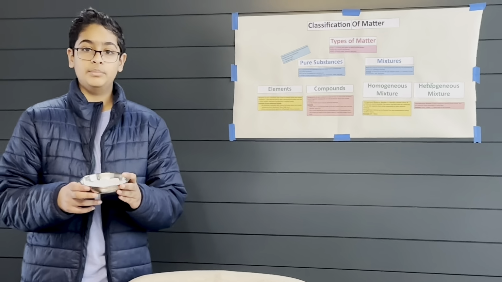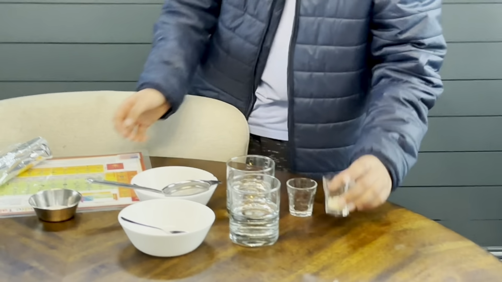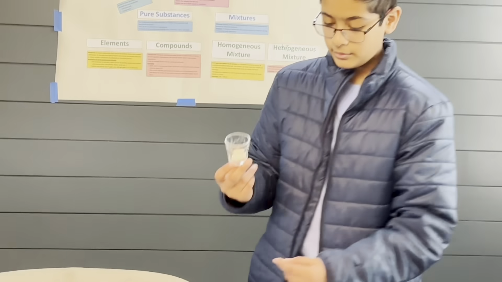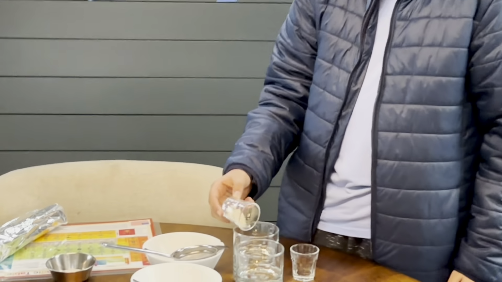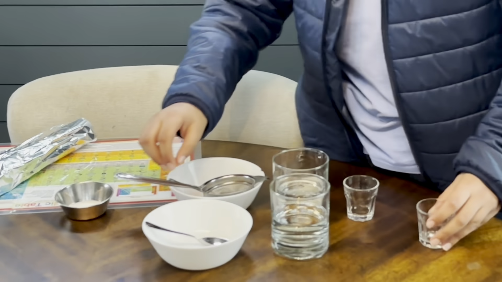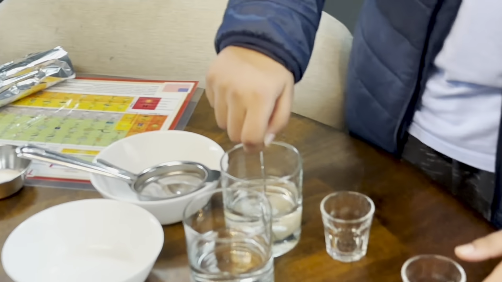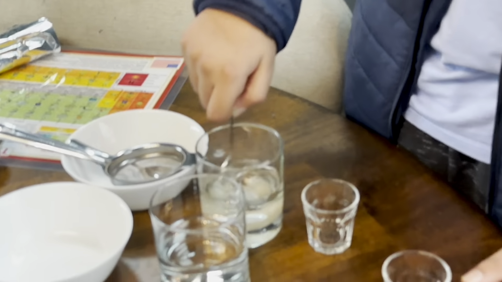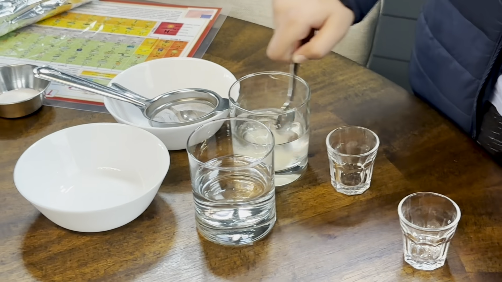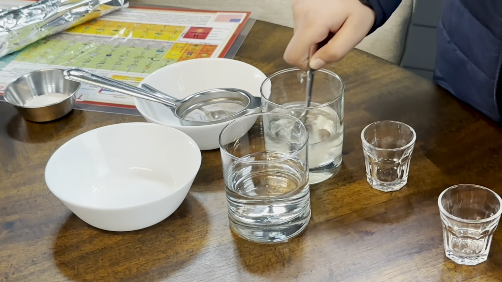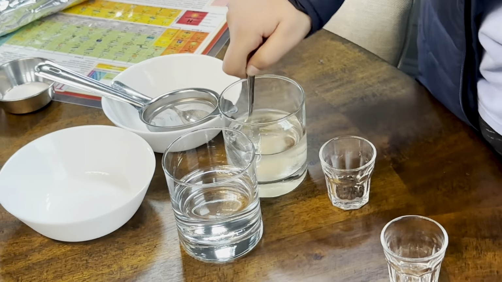Now let's move on to homogeneous mixture. Let's try this. You have sugar over here, we have water. We're going to be putting the sugar in the water and start mixing it. What happens is that the sugar will eventually dissolve evenly into the water medium. Hence, we get sugar water. And we'll let it wait.